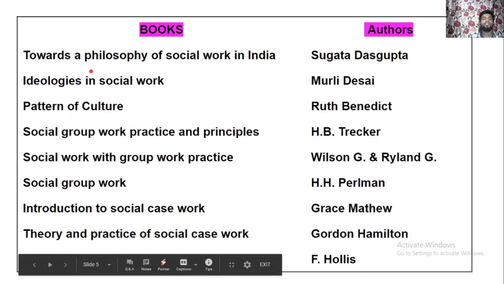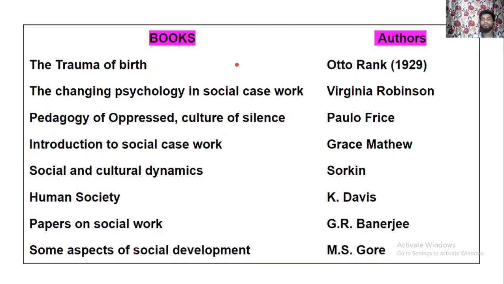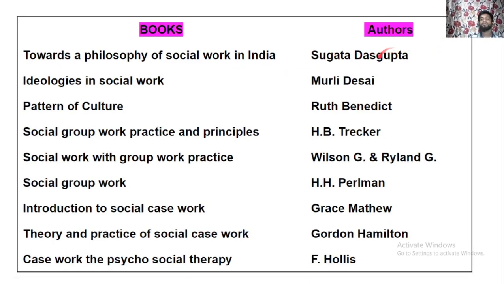Now next, Towards a Philosophy of Social Work in India. That book was written by Swagata Dasgupta. Swagata Dasgupta has written the book called Towards a Philosophy of Social Work in India. Ideologies in Social Work was written by Murli Desai. Then Patterns of Culture was written by Ruth Benedict. Benedict has written the book called Patterns of Culture.